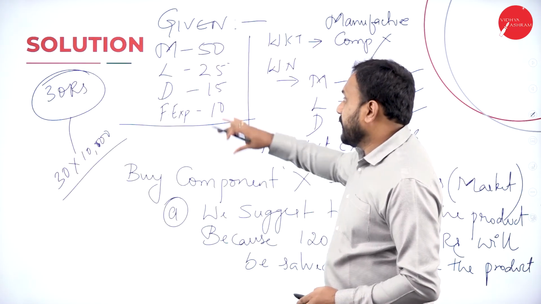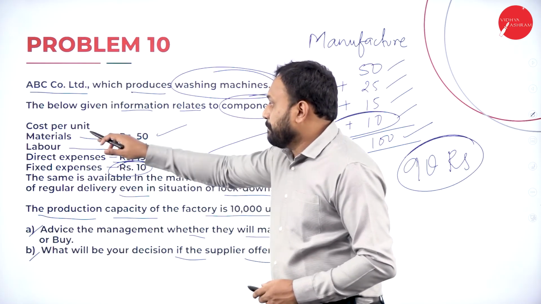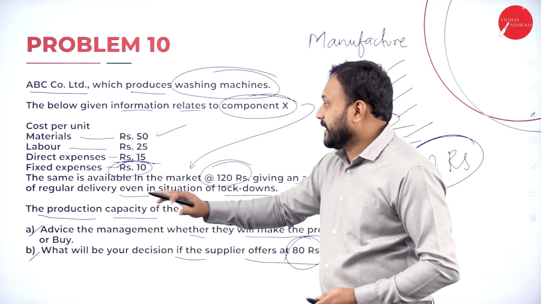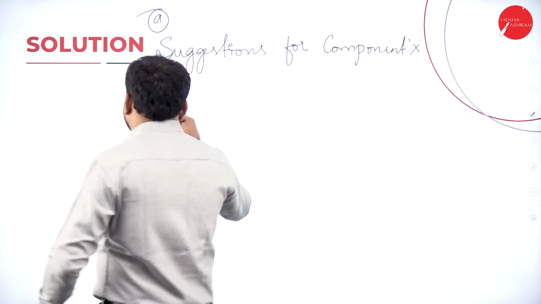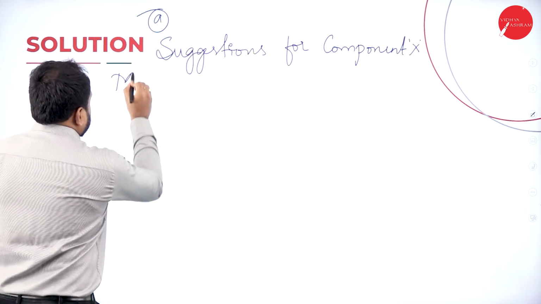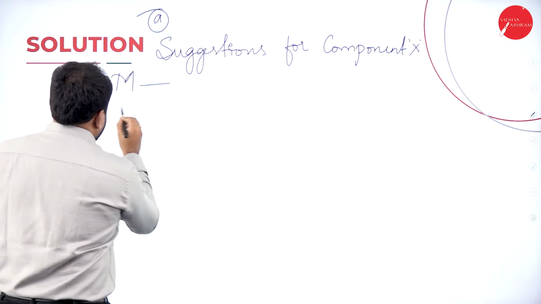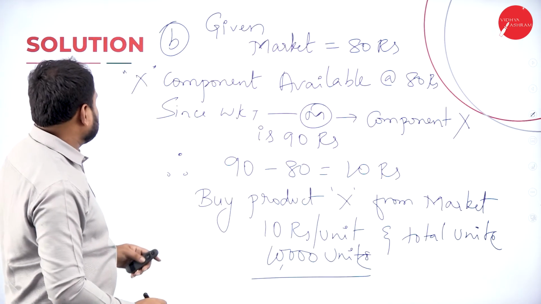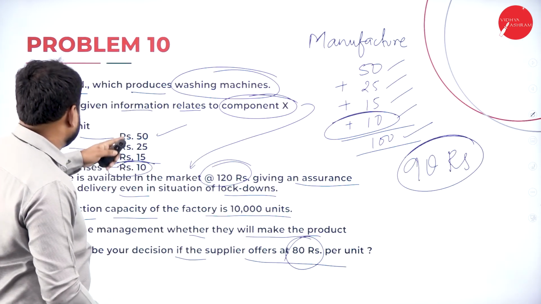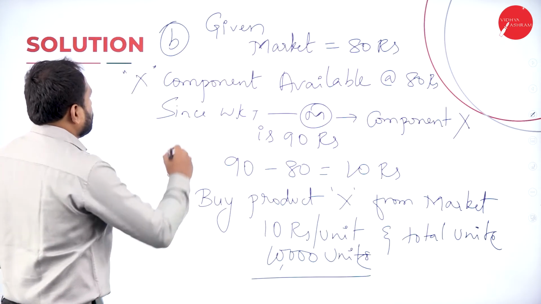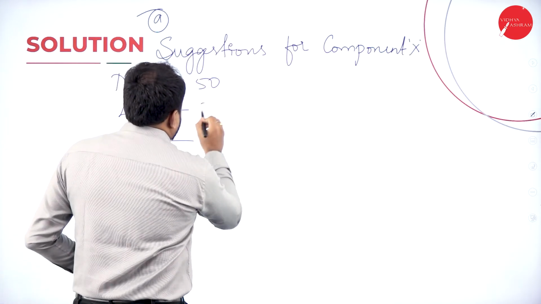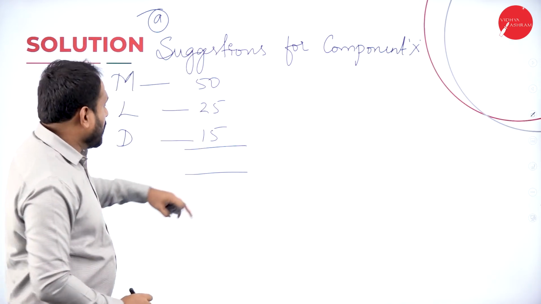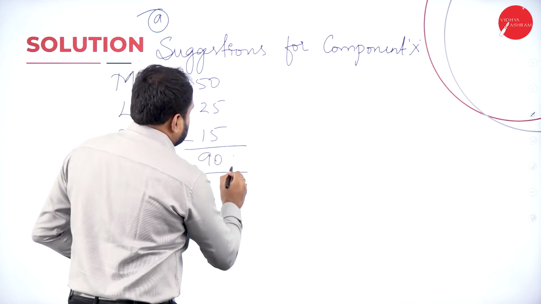Now here we have calculated material, labor, direct expenses. So you will write down material, labor, direct expenses here. Now we will go with this material, then labor, direct expenses. So how much exactly it is? Material, labor, direct expenses is 50, 25 and 15. So you will calculate this. Now you got to know what exactly it is, 90 rupees.